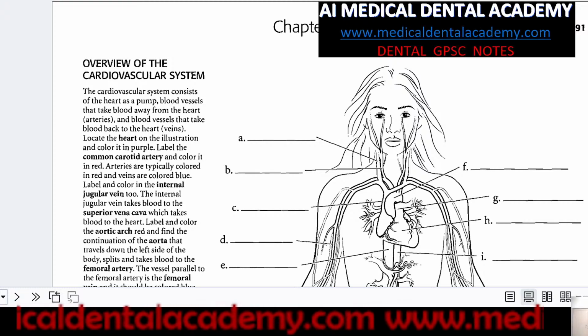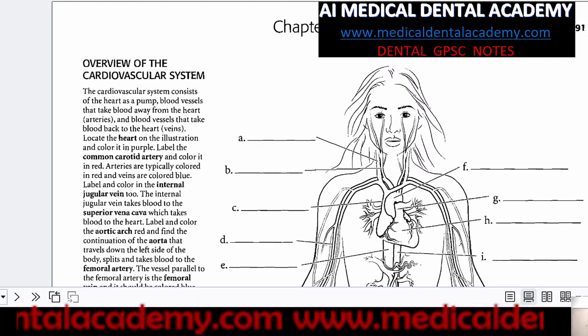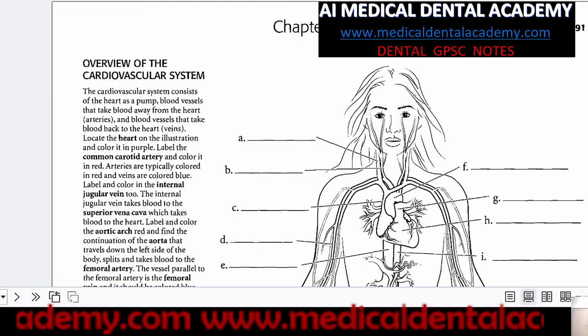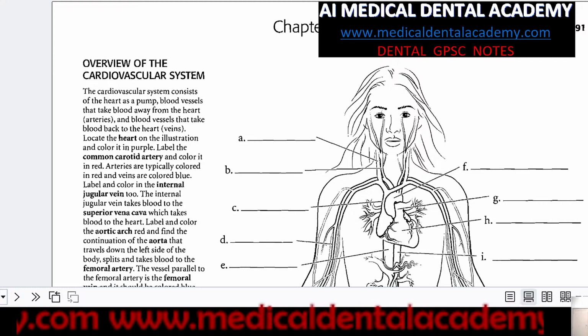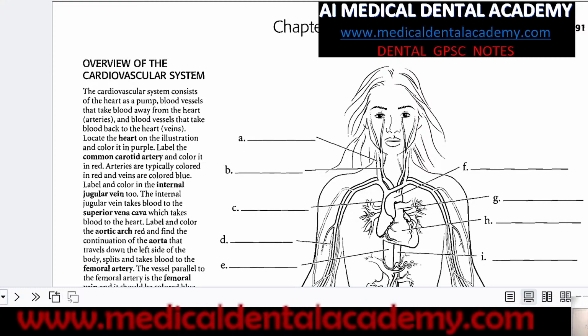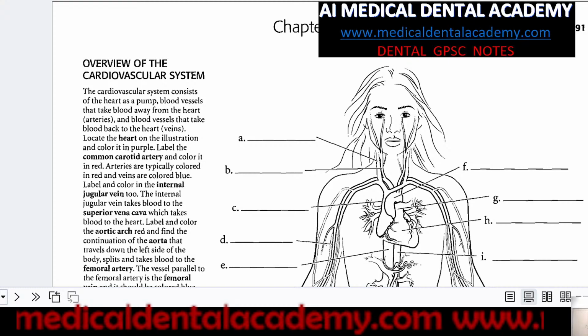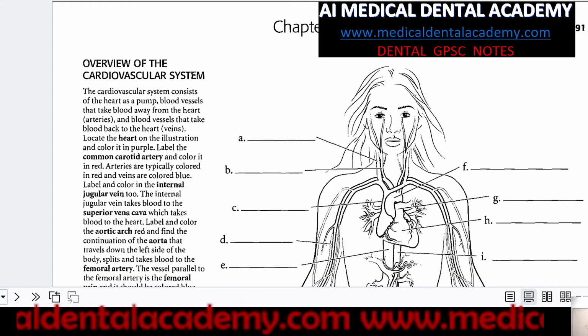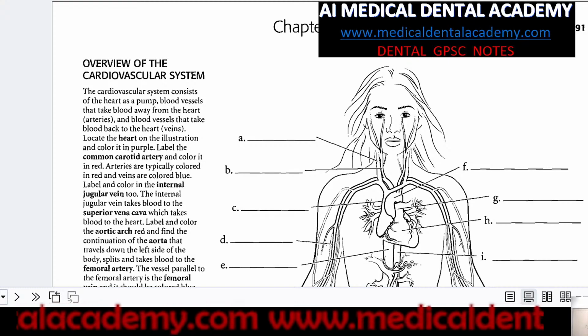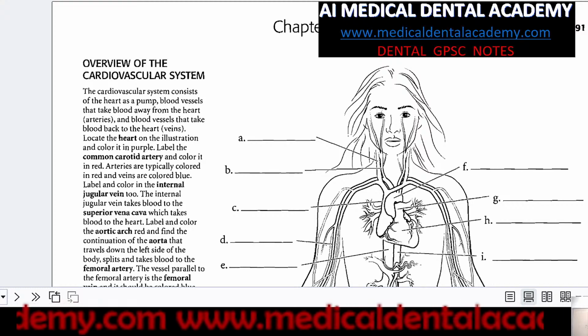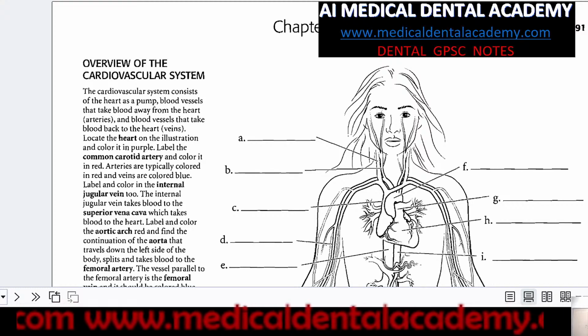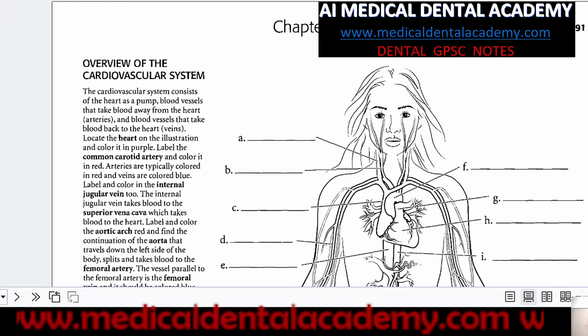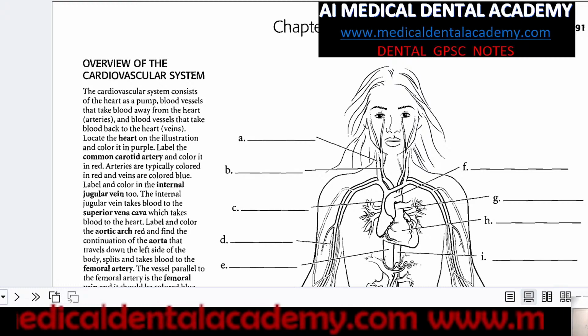Before approaching any exam, you must first of all clear your goal: what to study in a day, how much to study, and how to prepare notes so that you can revise easily in the upcoming lectures. Now in today's lecture, we will be discussing anatomy preparation, how you will prepare anatomy and what notes you have to make.